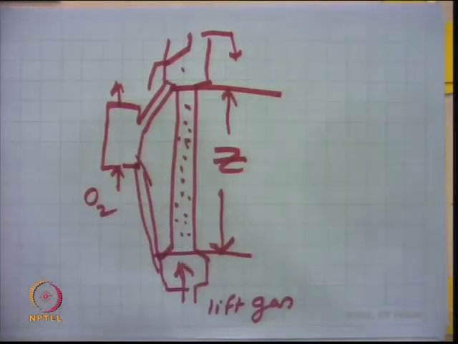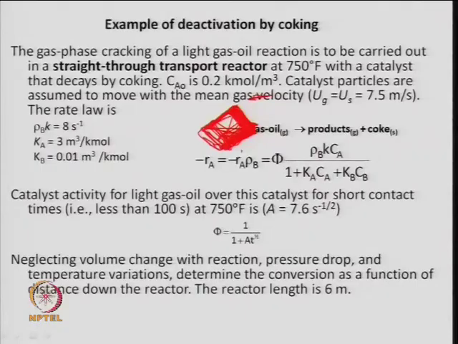So, we are defining some kind of average activity and average conversion down the length of the tube, depending upon the superficial gas velocity. If you look here, the cracking of the gas oil is to be carried out in a straight-through transport reactor at a temperature of 750 degrees Fahrenheit, with a catalyst that decays by coking.